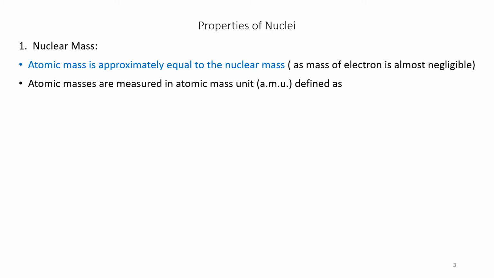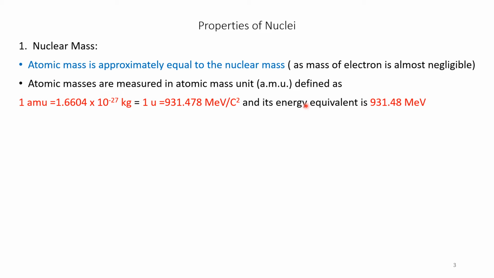I will repeat for your sake. 1 atomic mass unit equals 1.6604 × 10^-27 kg. That is equal to 1 u, that is equal to 931.478 MeV/c², and its energy equivalent is 931.48 MeV. These values are important not only from your examination point of view but also for solving the numerical problems.